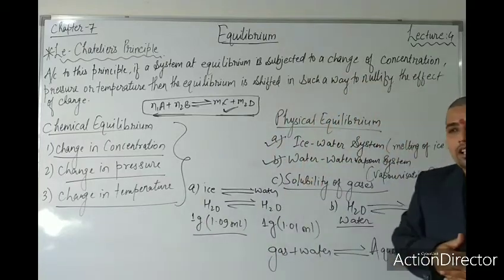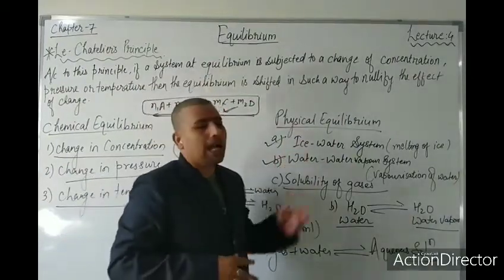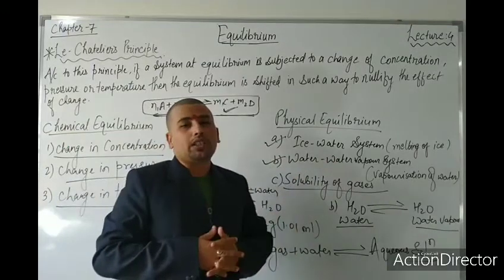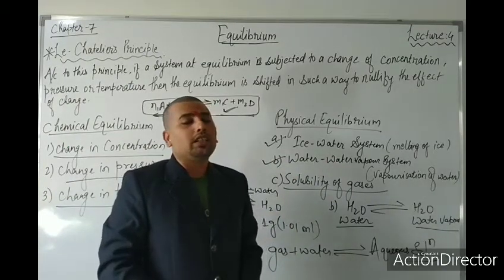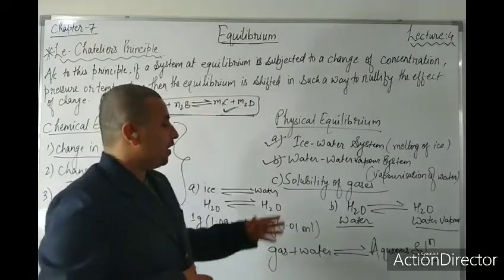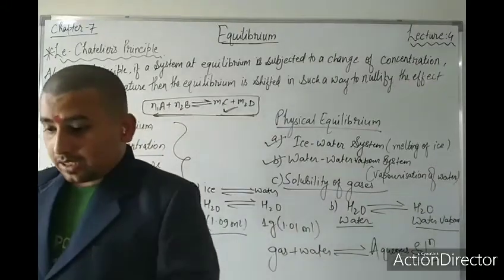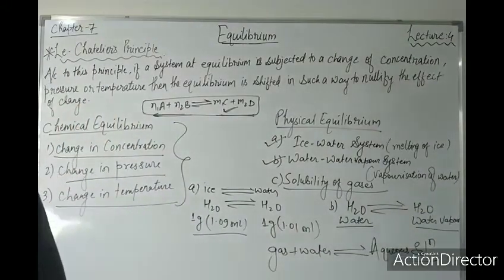Similarly, if I talk about physical equilibrium, especially ice to water, there will be a decrease in volume. In this water to water vapor system, similarly, there are the three things: change in concentration, change in pressure, and change in temperature. And in the solubility of gases, there is a change in pressure. Solute plus solvent is solution, and the solubility of gases increases with the increase in pressure, with a decrease in volume.